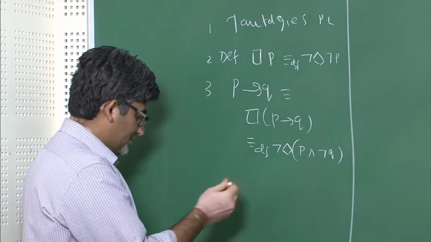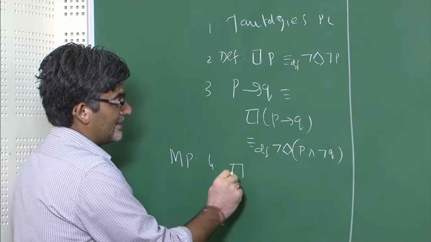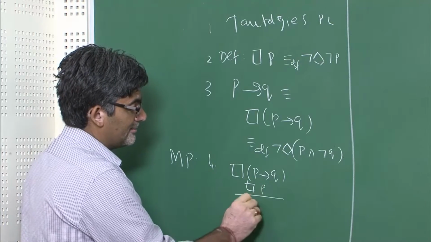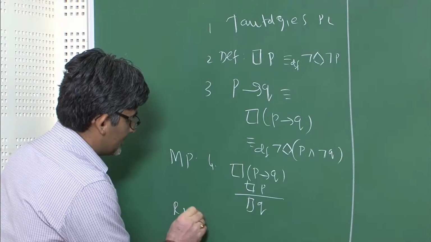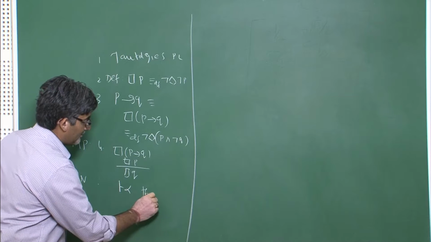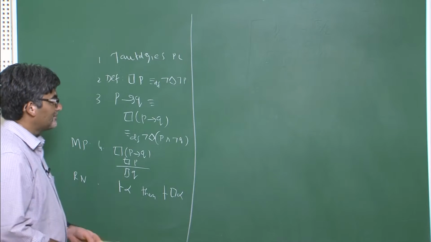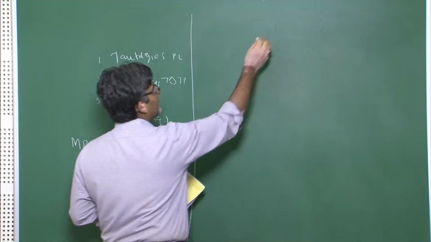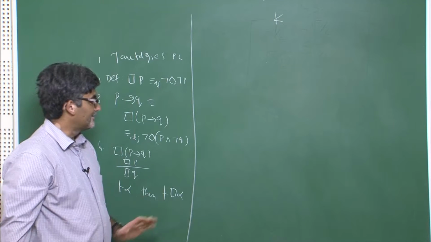And there are some other rules, such as the modus ponens rule, which states that if it is necessary that P implies Q, and it is necessary that P, then it is necessary that Q. And then we have the rule of necessitation, which tells us that if something is a theorem, then obviously it is necessary that alpha is the case. And these are some of the things that we already have. So now what is going to be there in our minimal modal logical system K? All these things are intact for us.